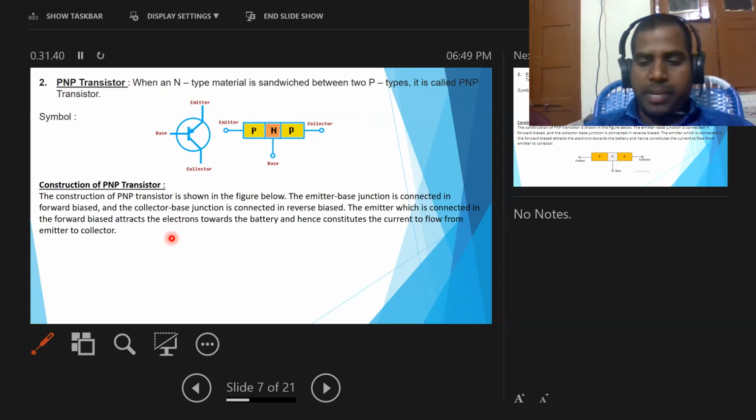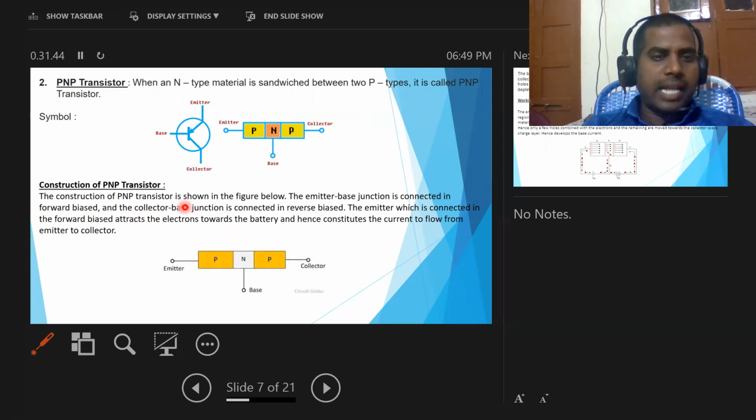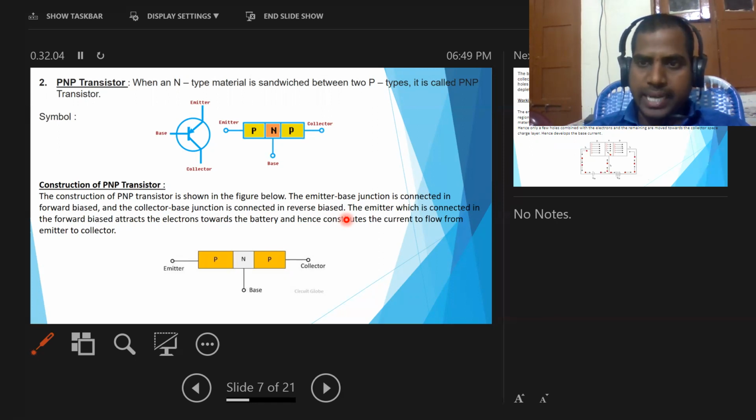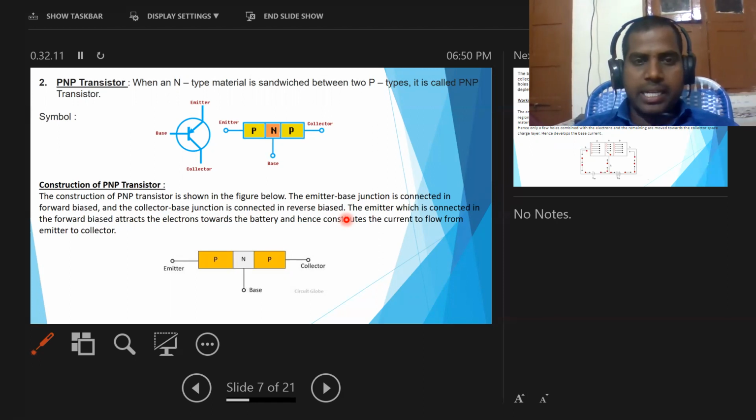Now, the construction of the PNP transistor is shown in the figure below. The emitter base junction is connected in forward bias and the collector base junction is connected in reverse bias. So in the construction of the transistor, the emitter base junction is connected in forward bias, and the collector base junction is connected in reverse bias.